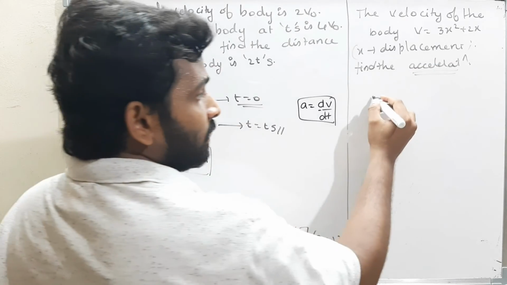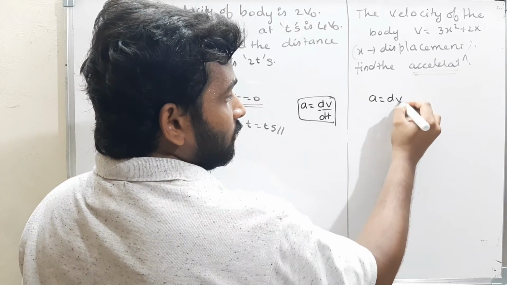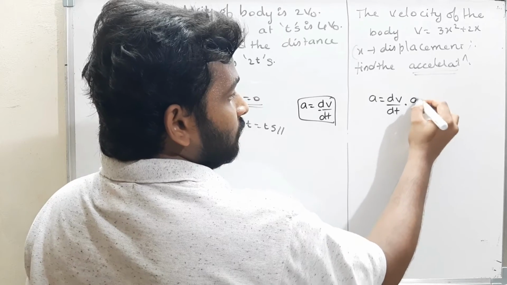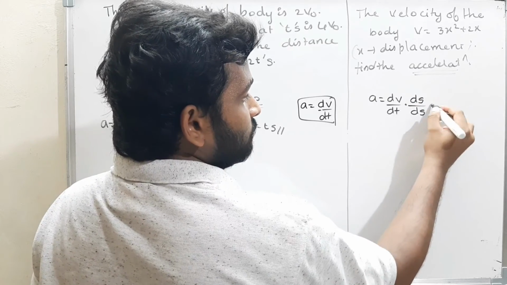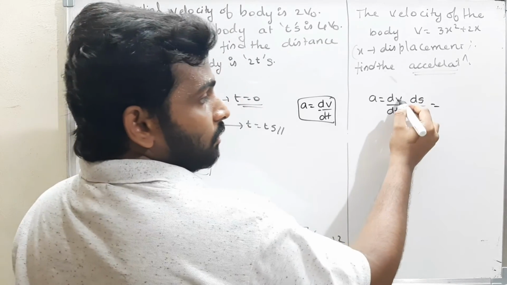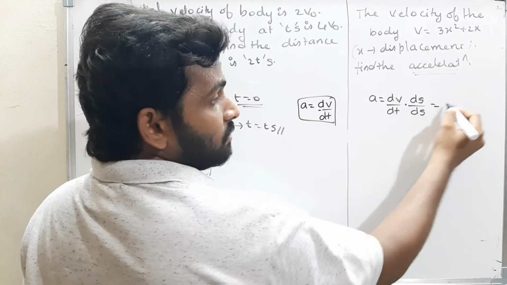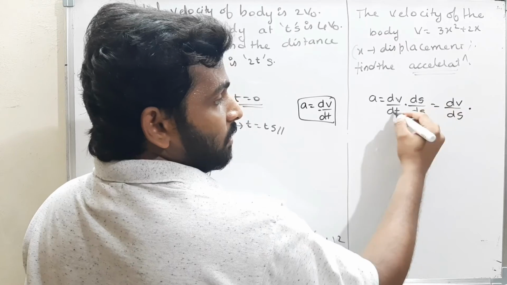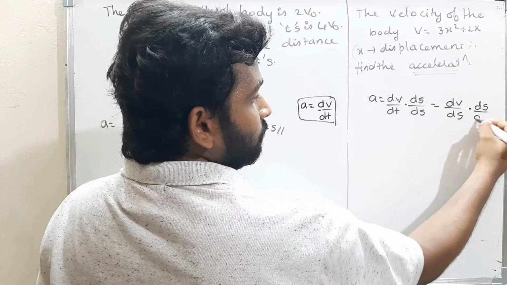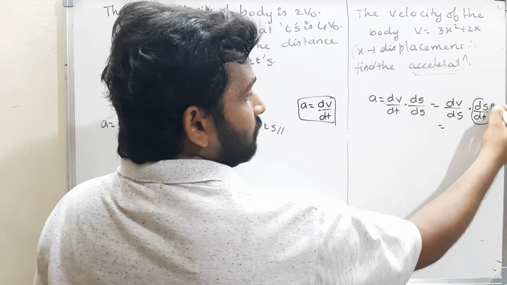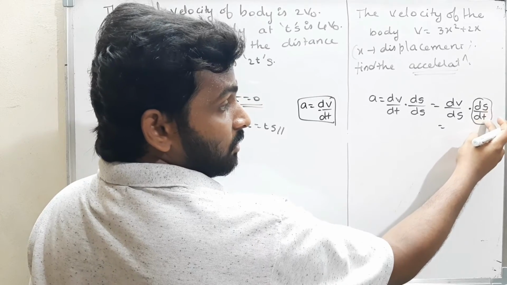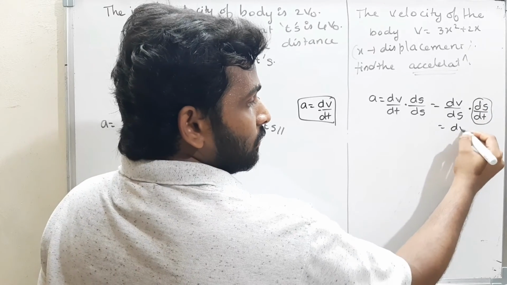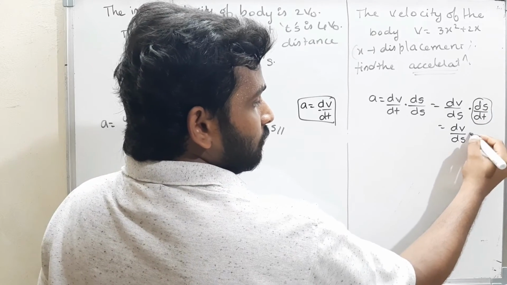Now see here. Acceleration is equal to dv by dt, multiply with ds and divide with ds. Therefore, dv by ds into ds by dt. ds by dt is nothing but the differentiation of displacement with respect to time, that is velocity. So it is dv by ds into v.